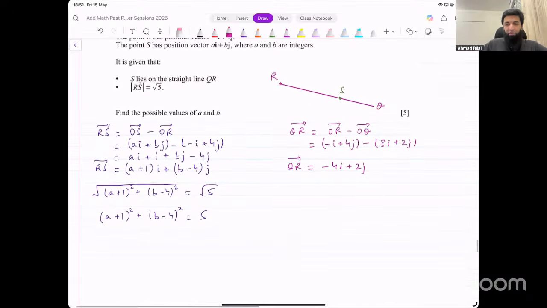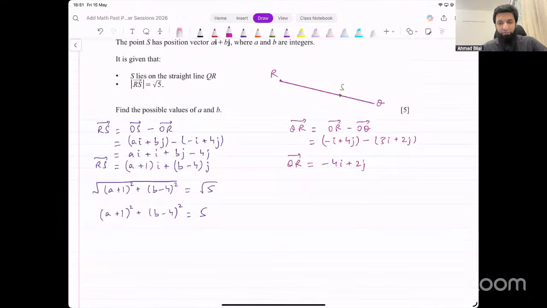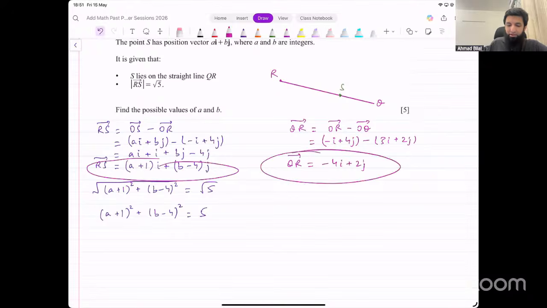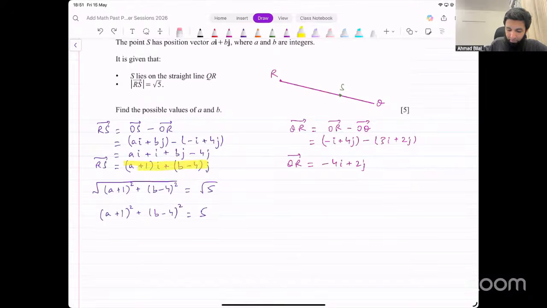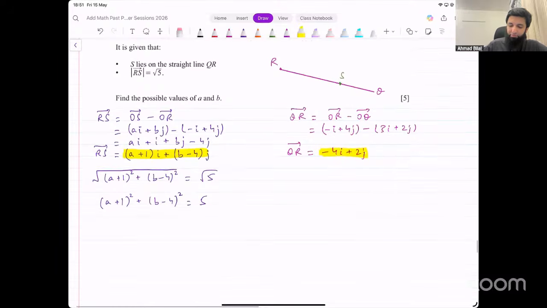Now, since they are collinear, they lie on the same line, the directions have to be the same for both of them. This vector and this vector, they are supposed to have the same direction. They are supposed to have the same gradients. So we can make an equation from this. We could say gradient of the first vector, that will be b minus 4 divided by a plus 1, the y component divided by the x component, right? Change in y over change in x, that's what it is. That equals 2 over negative 4. That's another equation that we're getting.